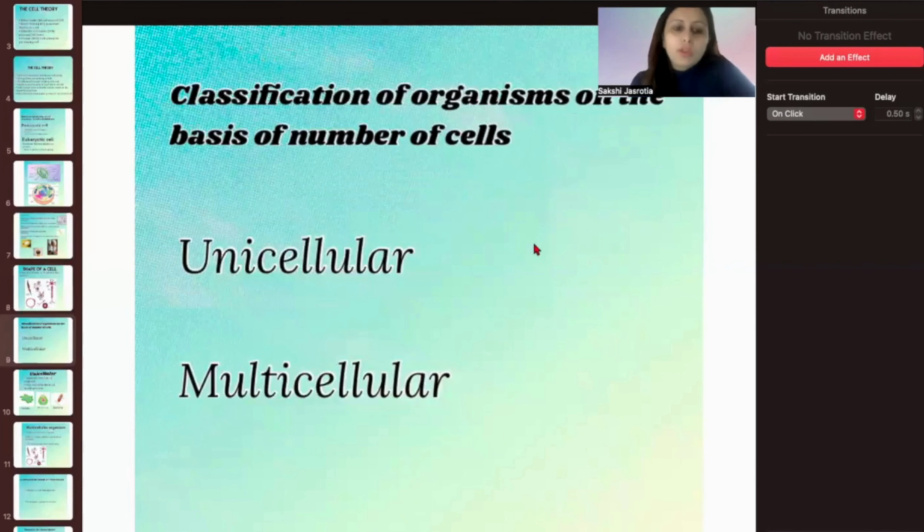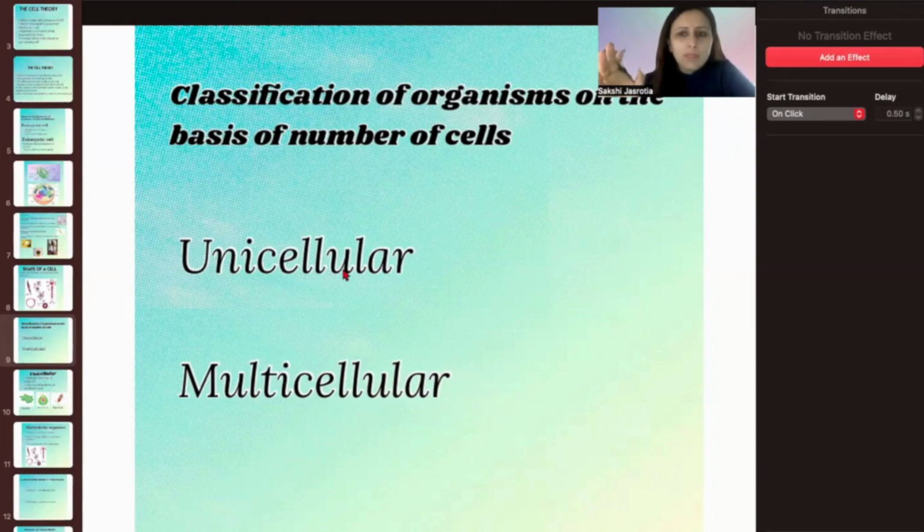Okay. Also, the next in this category is unicellular and multicellular organisms. As the name suggests, uni means one, single. So that means this organism is made up of a single cell. Here, a single cell performs all the functions.